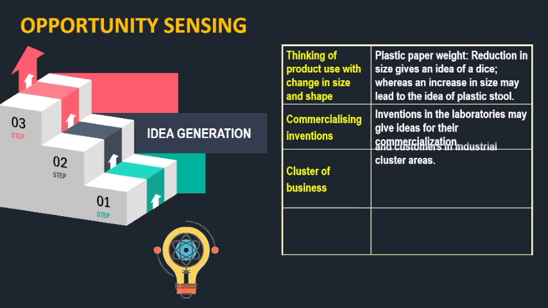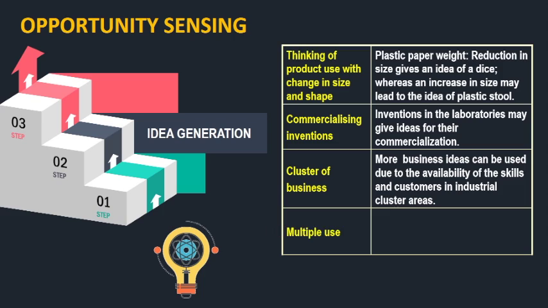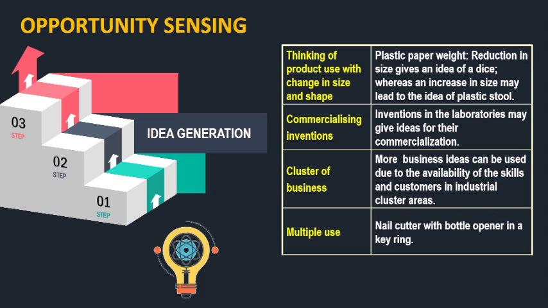More business ideas can come up due to the availability of skills and customers in that area. In an area with a lot of clusters, the employees are skillful, so their skills can be used in making other products also. Then multiple use: certain uses are conveniently combined, giving ideas for new products, for example, a nail cutter with a bottle opener in a key ring. Even a Swiss knife, a small knife which has many functions.